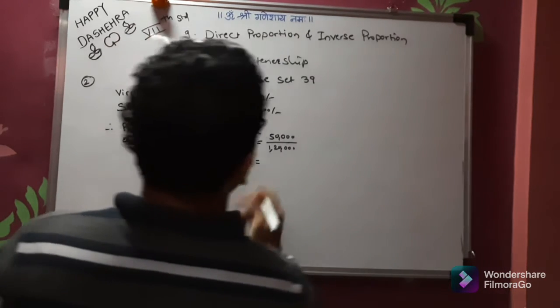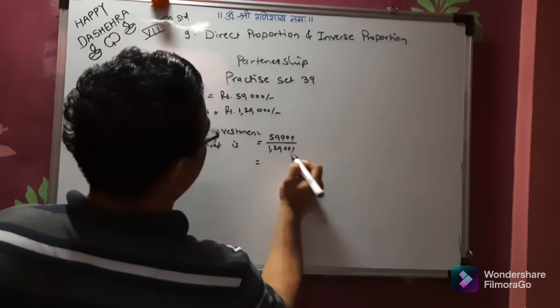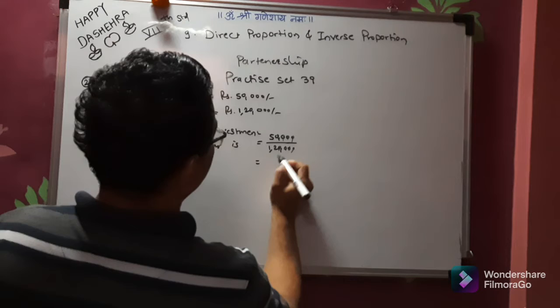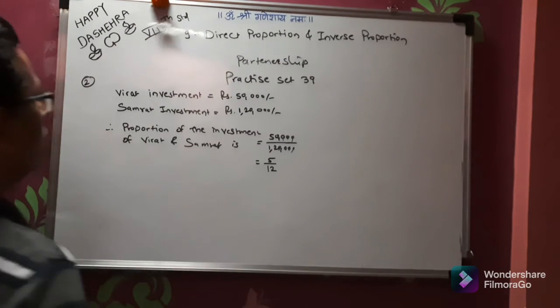So what is the ratio coming? This 0, 0, 0, this 0, 0 will get cancelled. This 0 also will get cancelled, so the proportion of their investment is 5:12.